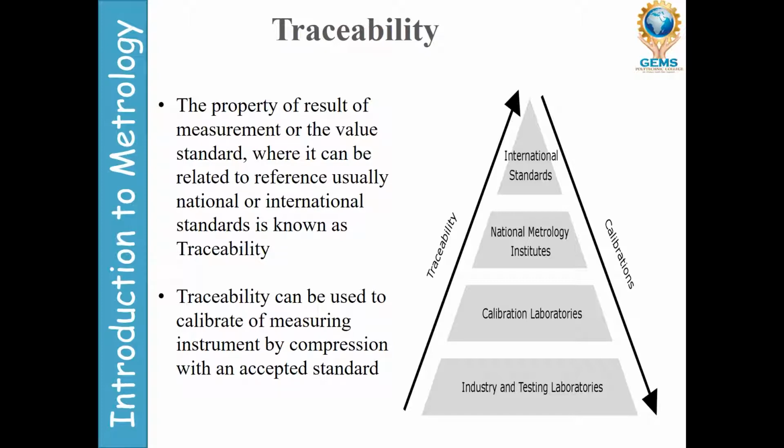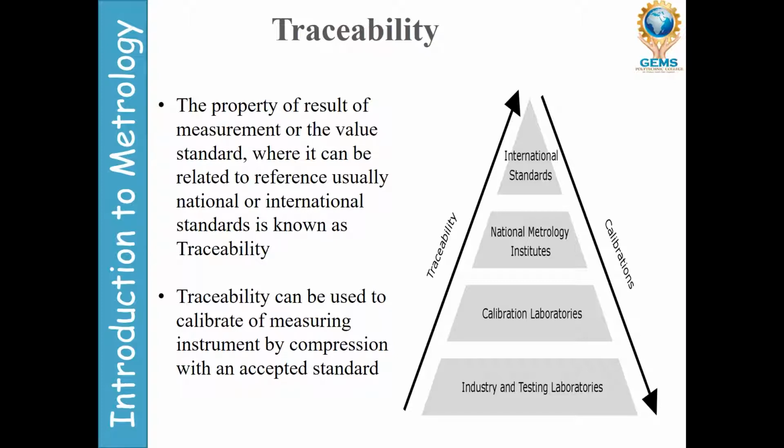So whenever you are calibrating the instrument, where is the standard? Where are you checking from, and how can you say it should be this much? It must come from the testing laboratory to our calibration laboratories. Next it will go to the National Metrology Institution, meaning national standards, and then international standards. So if any industry is there, it must go to the calibration laboratories, and then national metrology, and then international standards.